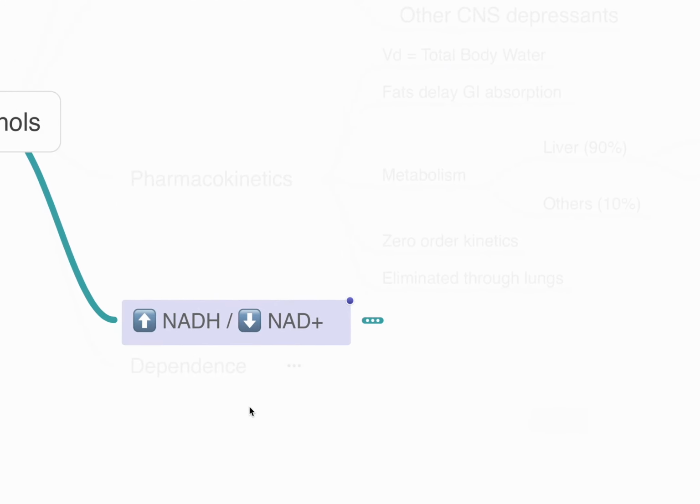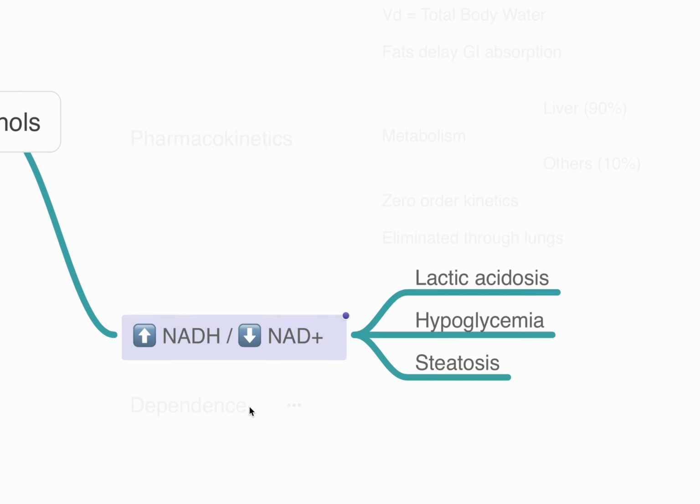Now, we saw that in the alcohol dehydrogenase pathway, a lot of NADH gets produced and NAD depletion occurs. This relates to a lot of the metabolic side effects seen with alcohol, both acutely as well as in the chronic setting. Lactic acidosis happens because of the unavailability of NAD to help in the metabolism of glucose. So the pyruvate gets converted to lactic acid, and lactic acid starts accumulating.